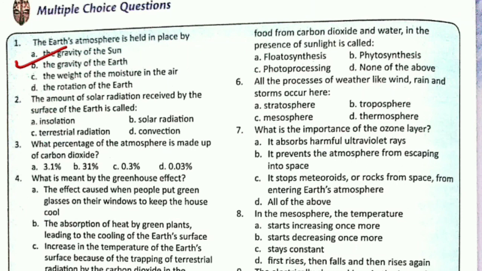Second, the amount of solar radiation received by the surface of the earth is called, options: insolation, solar radiation, terrestrial radiation, or convection. So the solar radiation which is received by the surface of the earth is known as insolation. So here correct option is A, insolation. Third one, what percentage of atmosphere is made up of carbon dioxide? Options are 3.1%, 31%, 0.3% or 0.03%. So it is 0.03%. Correct option is D.